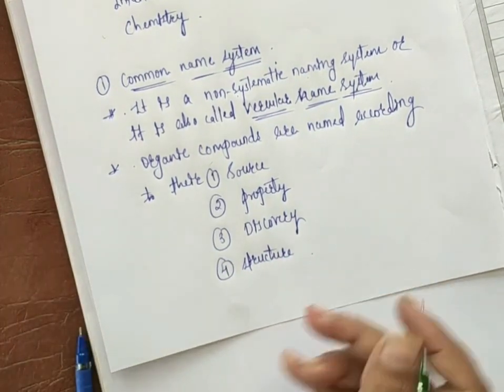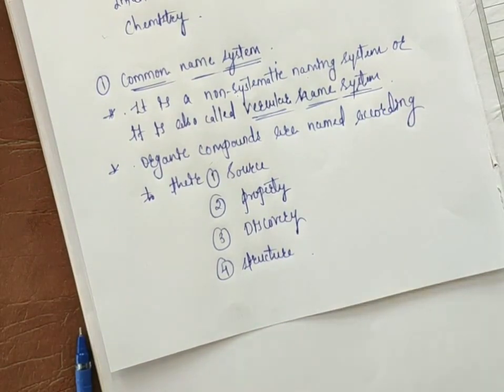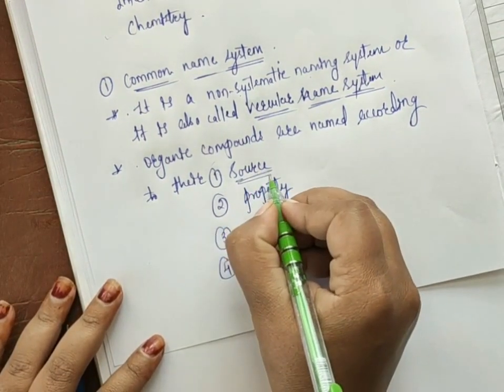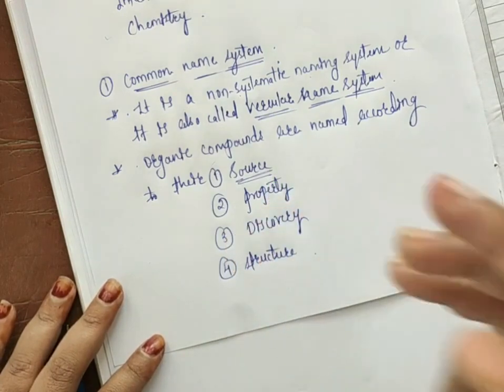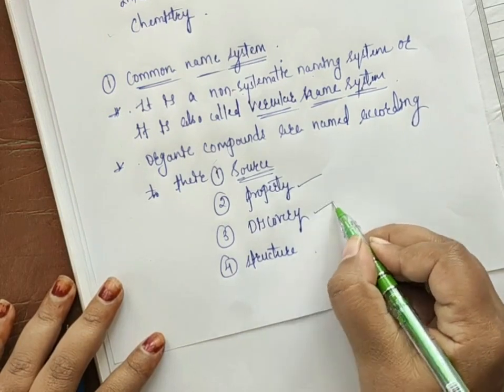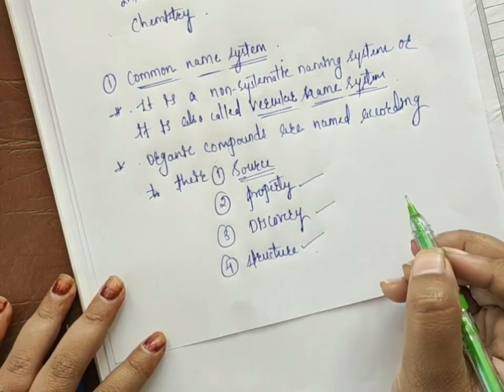Okay, so what they do is, if they see any organic compound, they consider these four aspects of the compound. They can give a particular name to the given compound according to its source, property, discovery and structure.